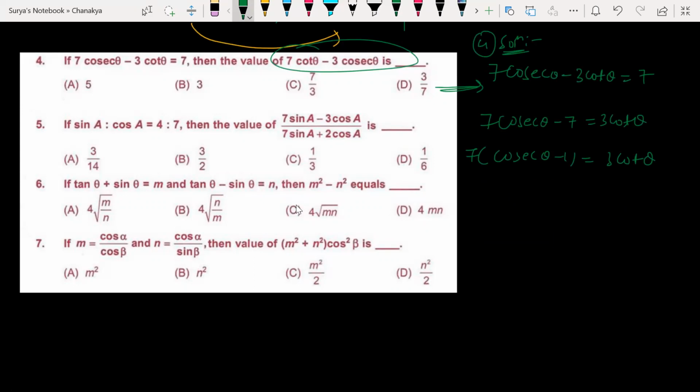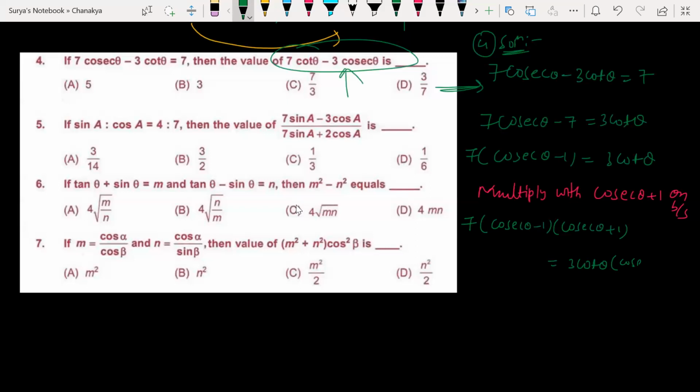So here I can't do anything now. So I need in terms of what? 7 cot theta minus 3 cosec theta. So can we multiply with something here? Multiply, very good thing. Multiply with cosec theta plus 1 on both sides. If I do so, what would I get? 7 times of cosec theta minus 1 into cosec theta plus 1 is equal to 3 cot theta into cosec theta plus 1. Yes or no, children?